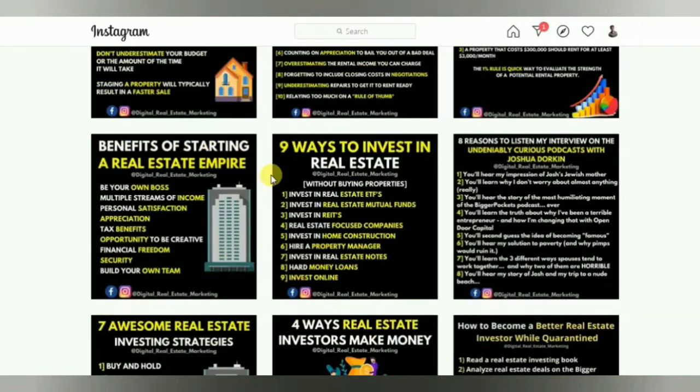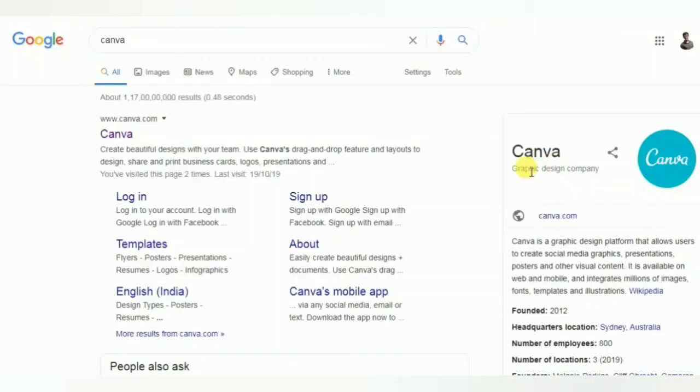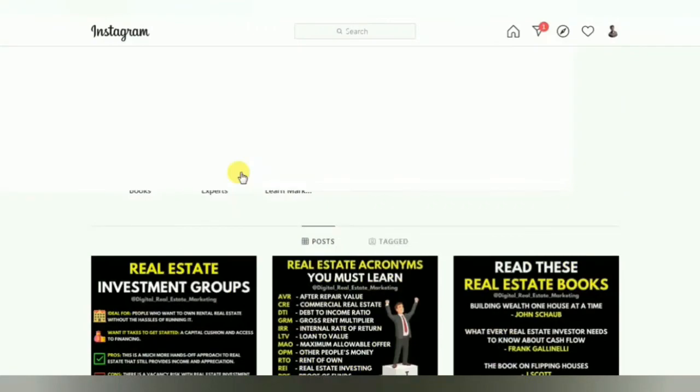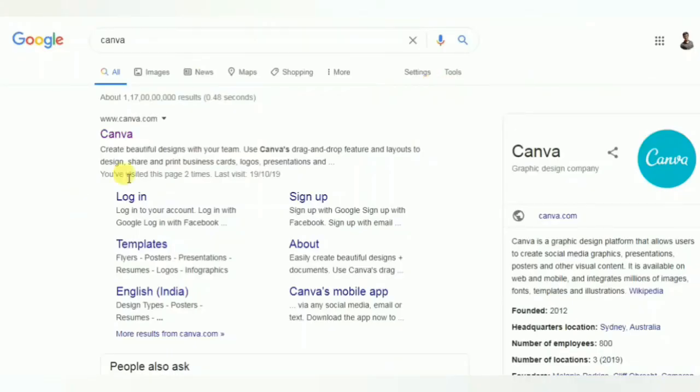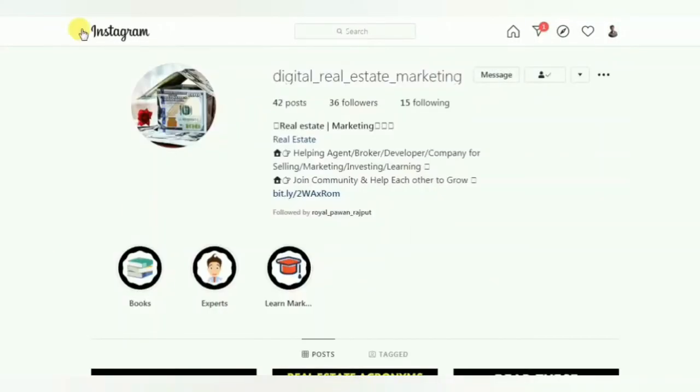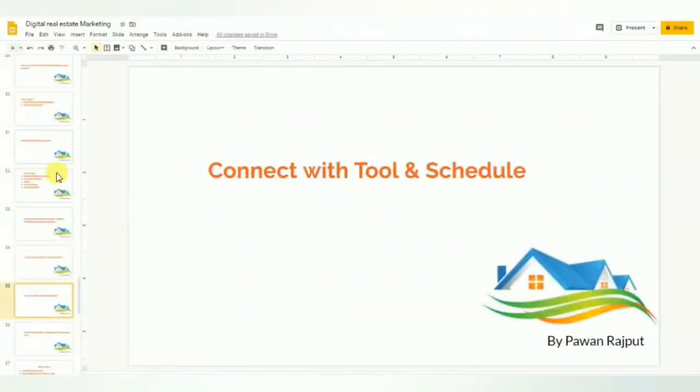If you want to create this type of content, you can use a tool called Canva, a graphic designing tool. It is a complete, easy to use tool that you can use for your graphic design work. Templates are also available here. You can also create advertisements using the template section, and you can create all these amazing valuable posts using this tool, and we have created ours using it, right? So this is how you can do your social media management.